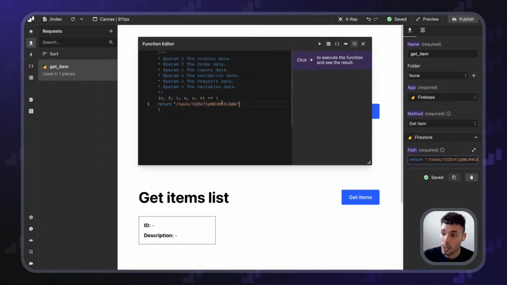So I don't want to be hard coding this in this particular case. I want to do this plus and then on dot parameter dot task.